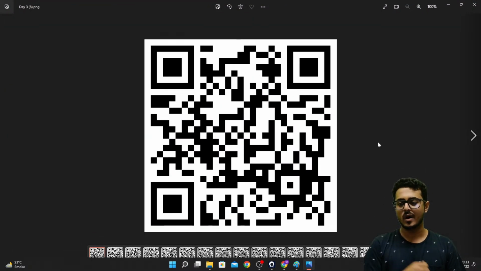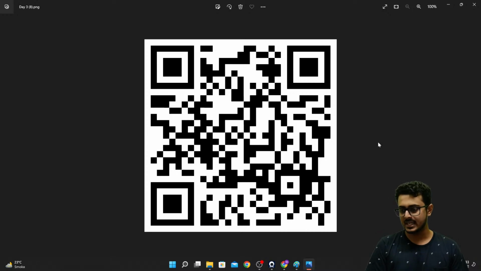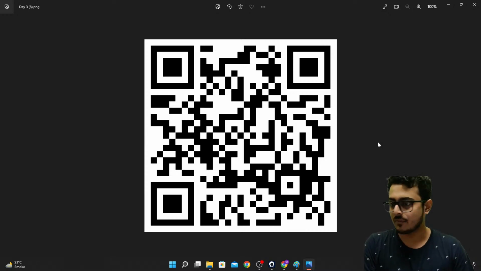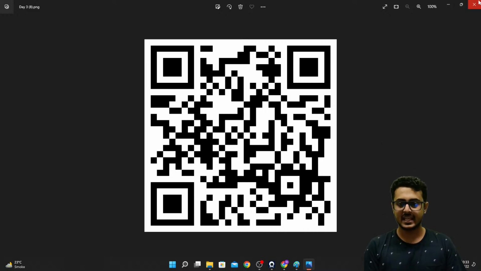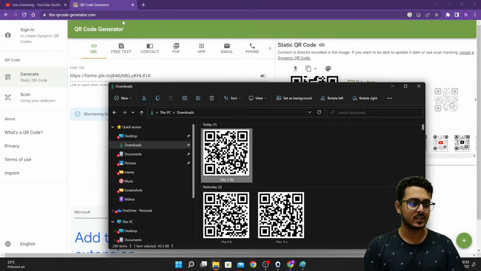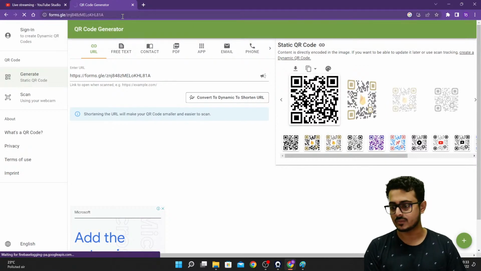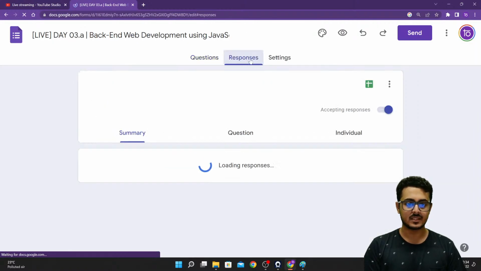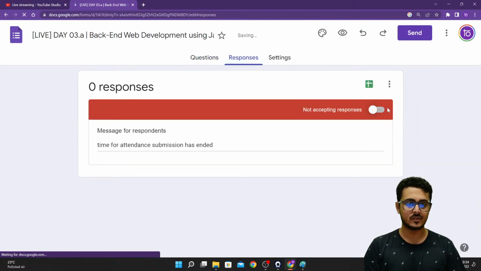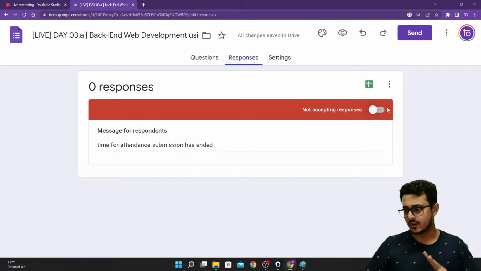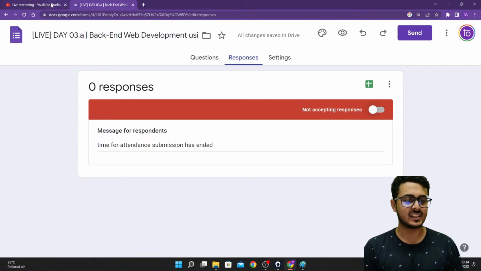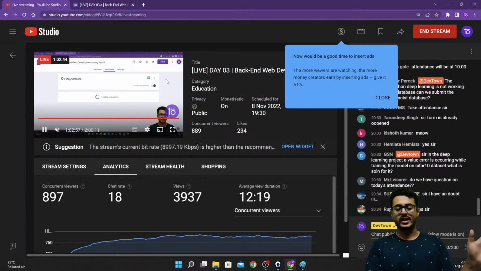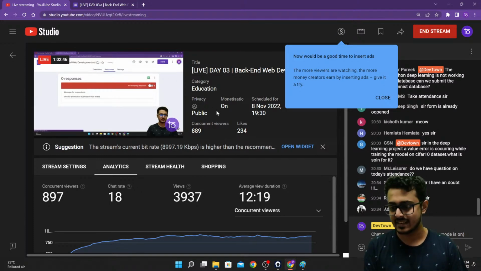So this is the QR code for today's class, as you are able to see. I've already told everything about the QR code. Those who are facing any problems, you can just go ahead and reach out to me. I forgot to close the QR code, I will just close it right now. I'm so sorry for that. I've closed the QR code. No responses. So the QR code is closed. We already know what is there with the attendance and everything.